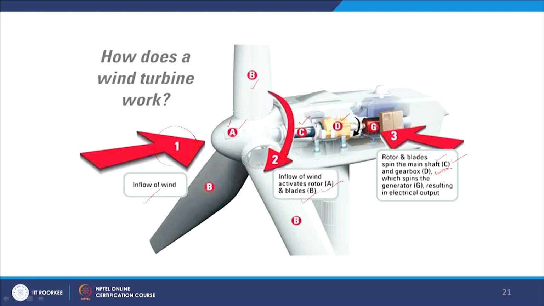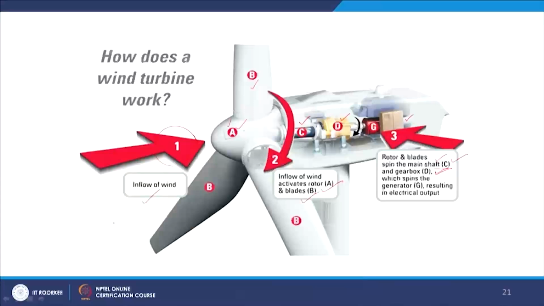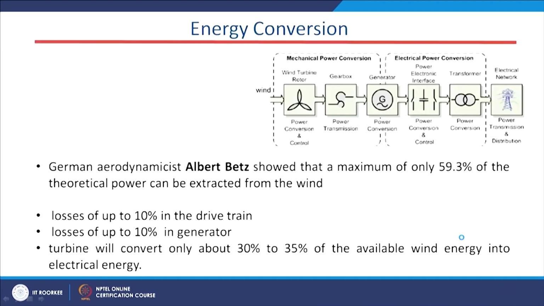Next is our generator, with another high speed shaft. These two rotate together, and finally the electrical energy output will be there. So we have kinetic energy here and electrical energy output here. This is the input power and this is the output power in the wind energy system.